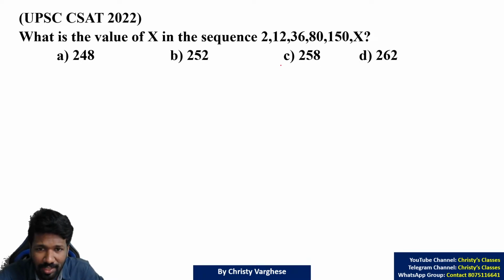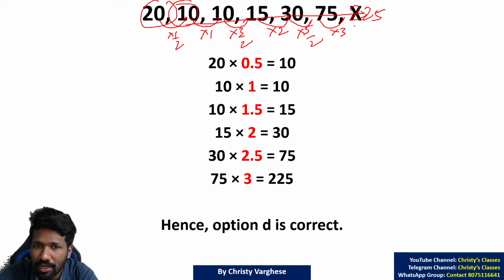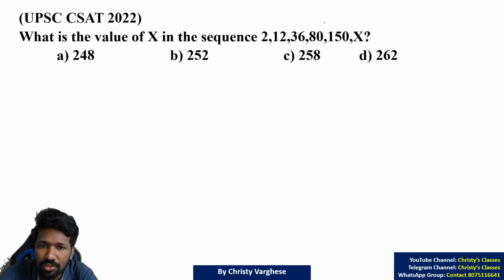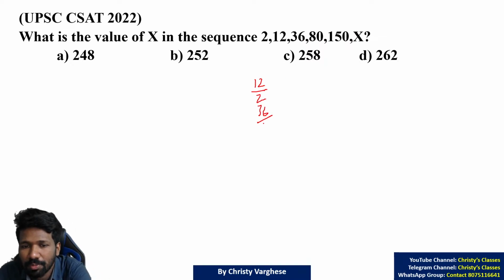To identify whether multiplication is involved, just like the previous question, taking the ratio is very important. Here also the differences increase exponentially: 10, then 24, and so on. So take the ratio and see: 12 by 2, 36 by 12.